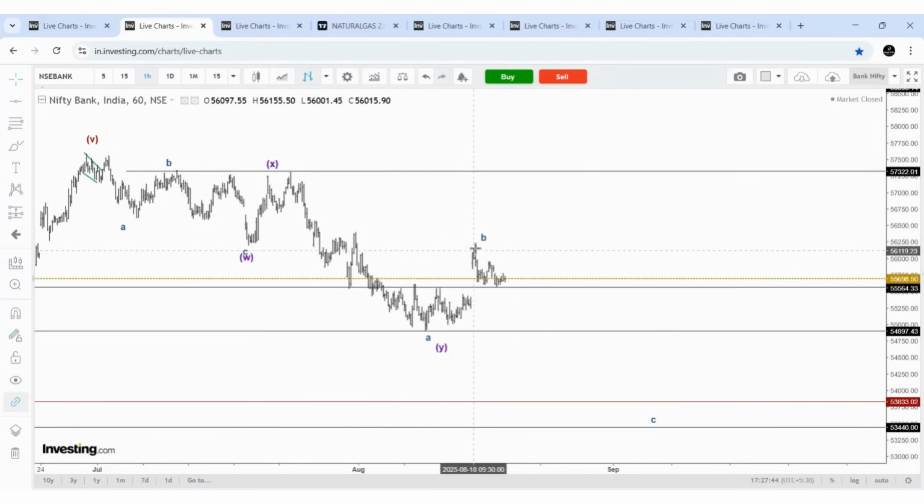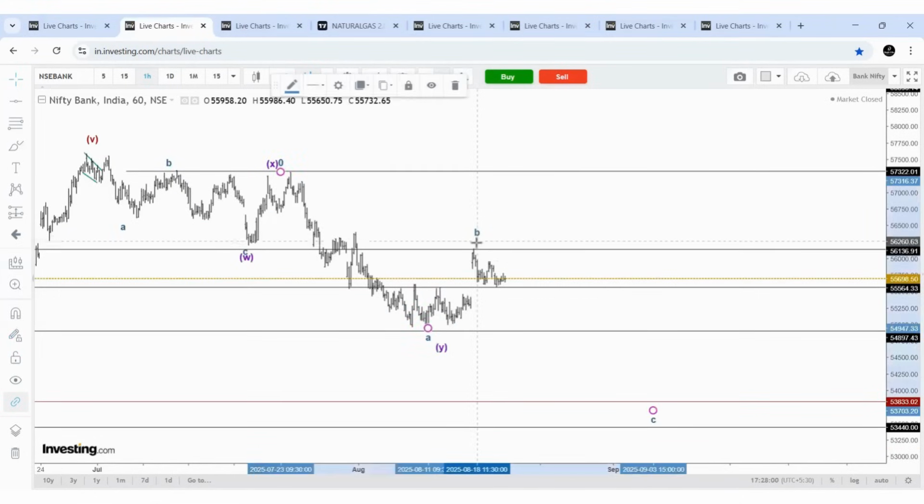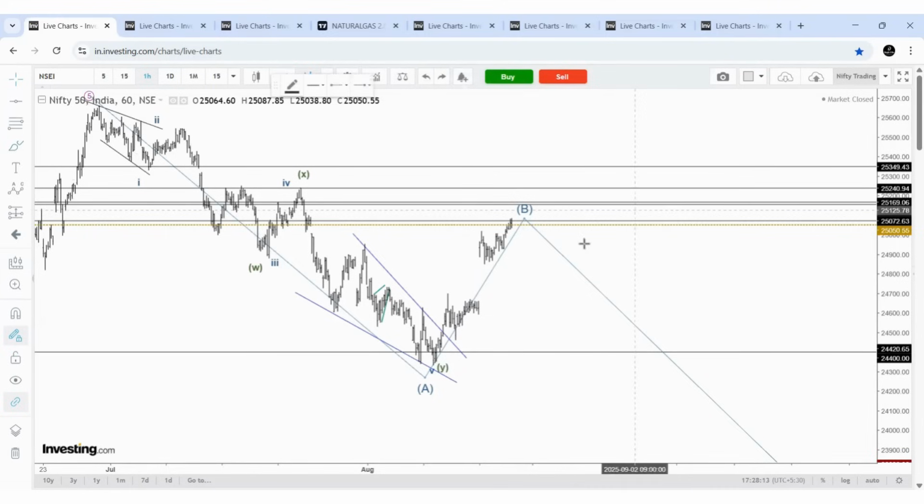You can see only a 3 wave, or we completed the retracement level here. So both are at resistance now, both Nifty and Bank Nifty. In Nifty, there are chances that the price can drop, decline or move sideways. If the price wants to move higher, it can move sideways and may approach 25,155 to 25,200. This level can be reachable.